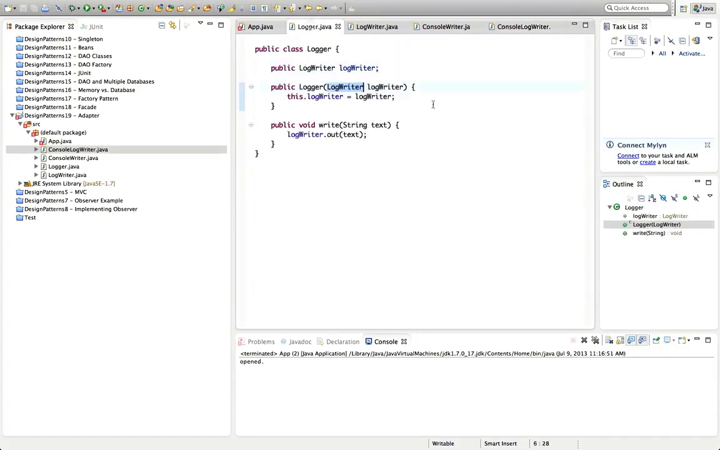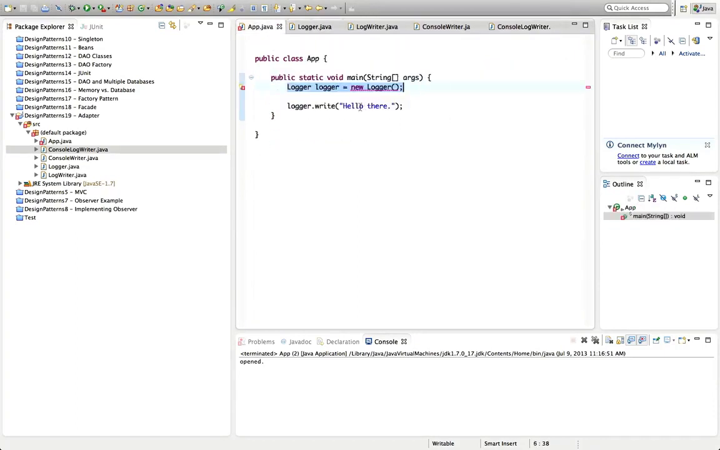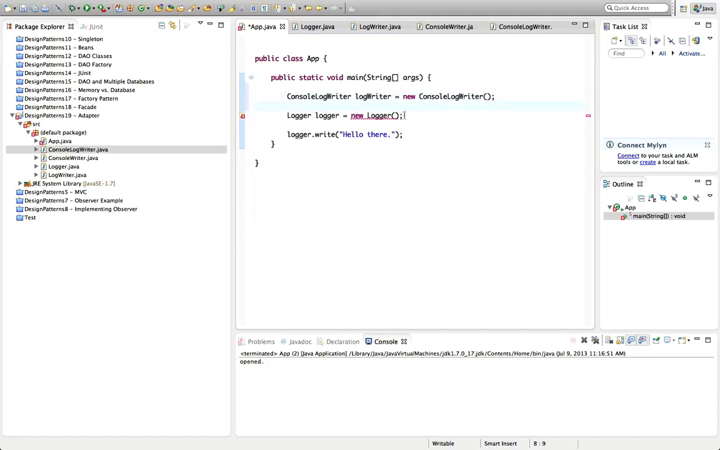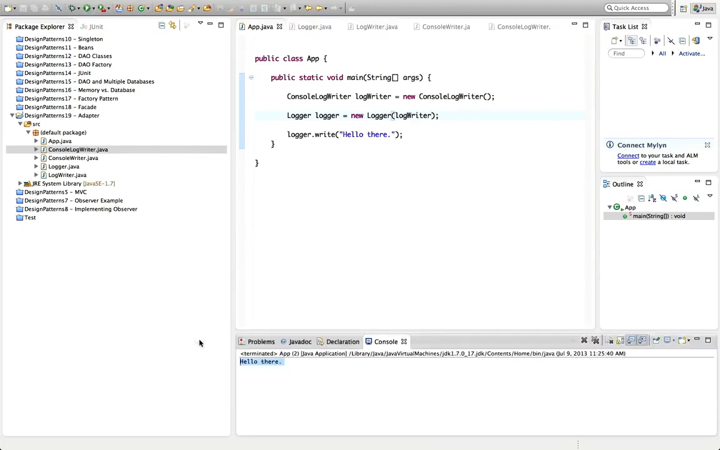So now in app.java, when we create a logger, we can say here console writer, getting mixed up, console log writer equals new console log writer, and we can supply it to the constructor log writer. There we go. Save that, and there it goes away, and let's run it and see if it works. And it works. It says hello there.